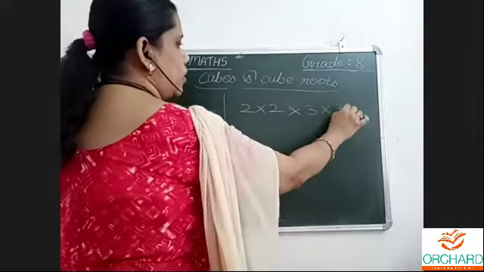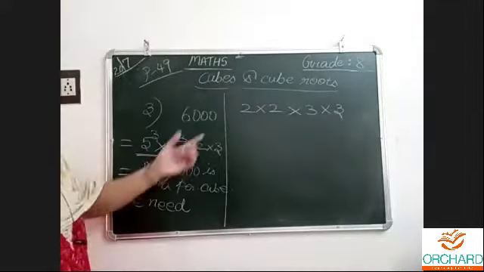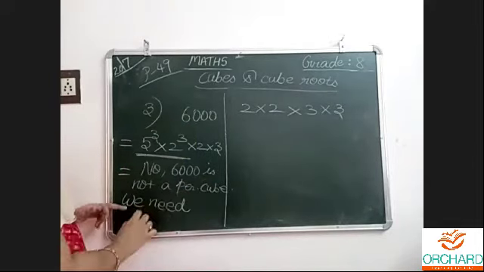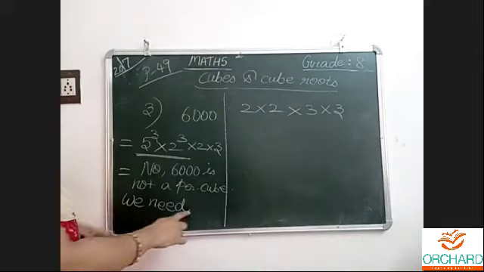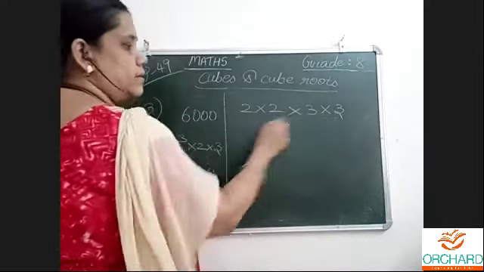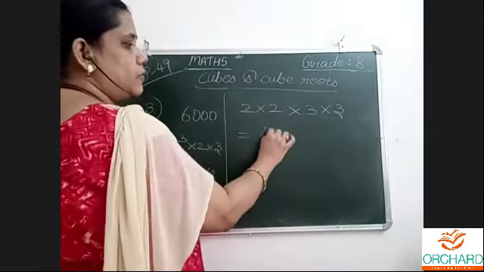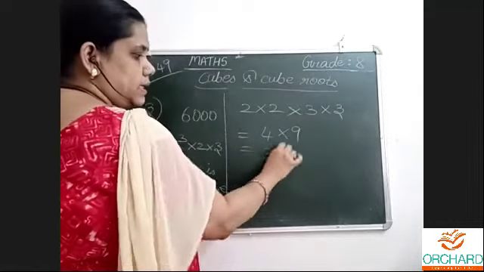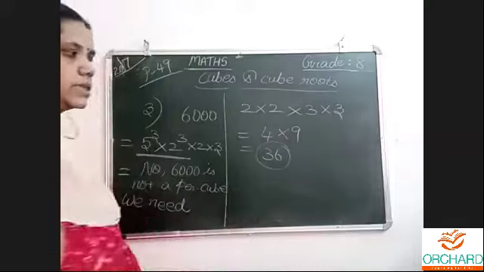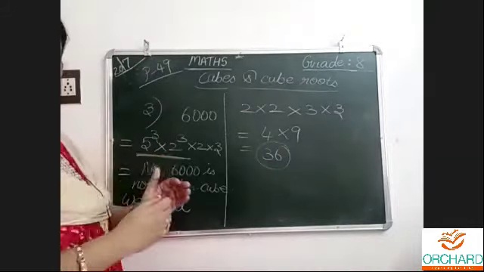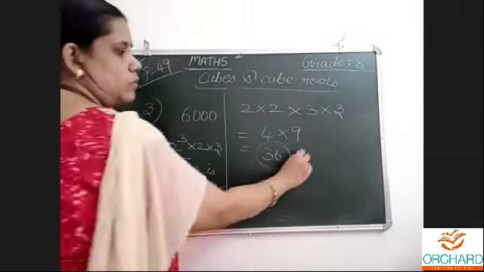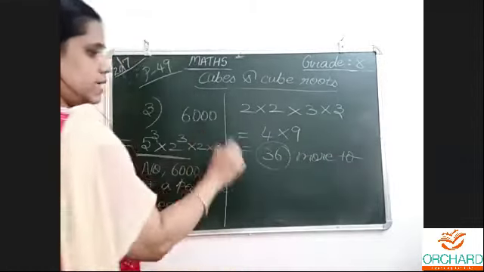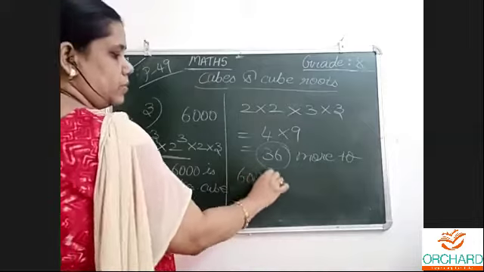So I want this many numbers to make this a perfect cube. 2 2s are 4, 3 3s are 9. 9 4s are 36. I want 36 more to make 6,000 a perfect cube.